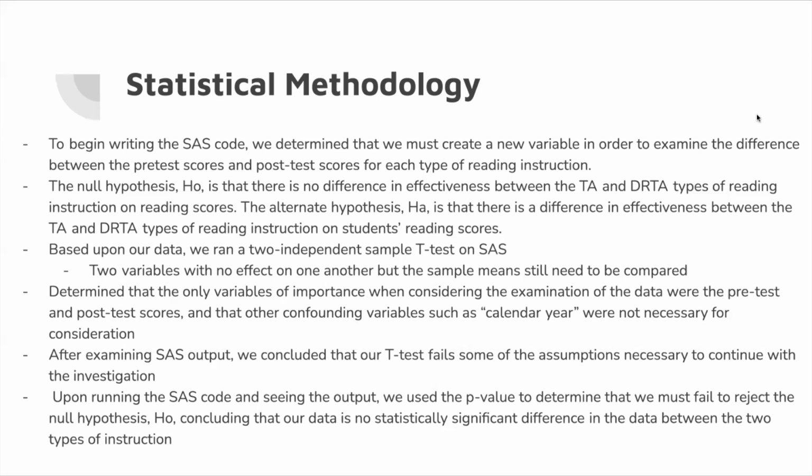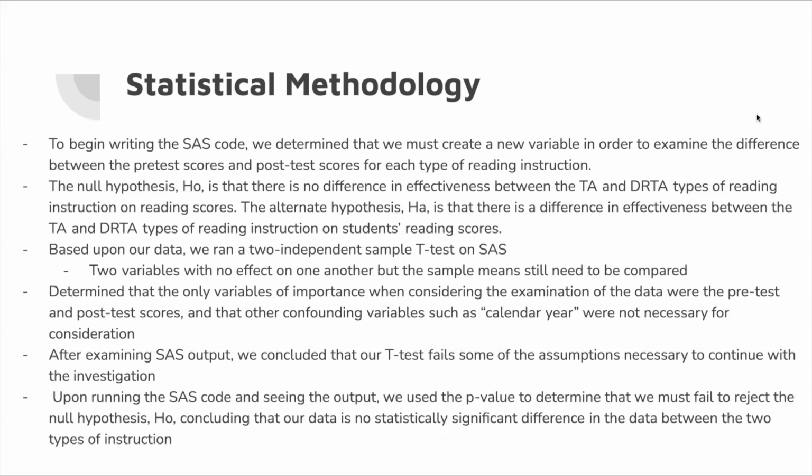After examining our SAS output, we concluded that our t-test fails some of the assumptions necessary to continue with the investigation. With a two-independent sample t-test, there are 3 types of assumptions that a test needs to pass in order to be considered valid and to move forward in examining the test. If a test cannot pass all 3 assumptions, then it is not considered to be valid. As talked about in the next slide, we'll list out which 3 assumptions and which one in particular our test failed. But after looking at the output, we did conclude that it did not pass all 3, it failed the normality assumption.